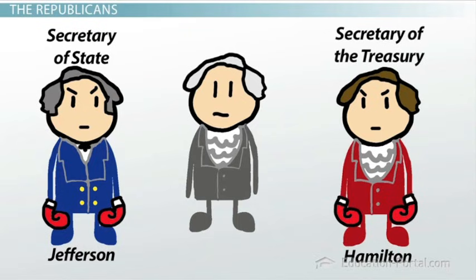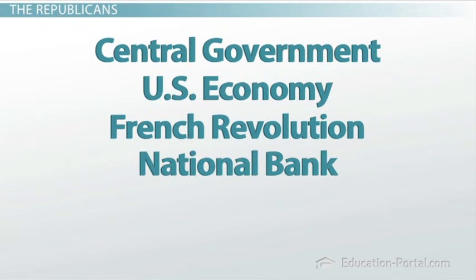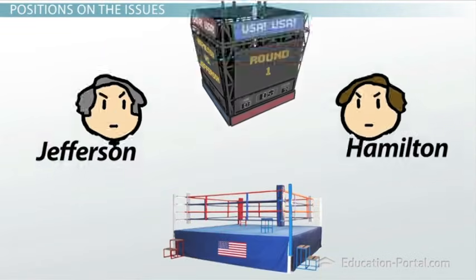Let's look at the basics of these groups' beliefs on a few topics. The central government, the direction of the U.S. economy, the French Revolution, the National Bank, paying the war debt from the Revolution. Positions on the issues. Central government.